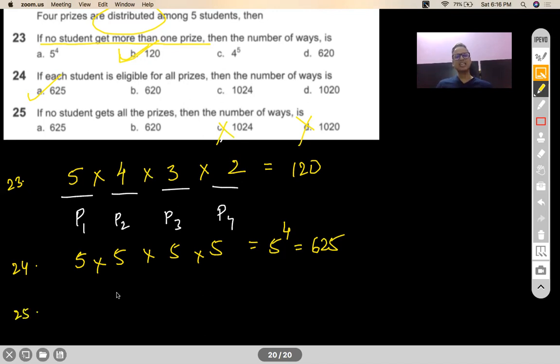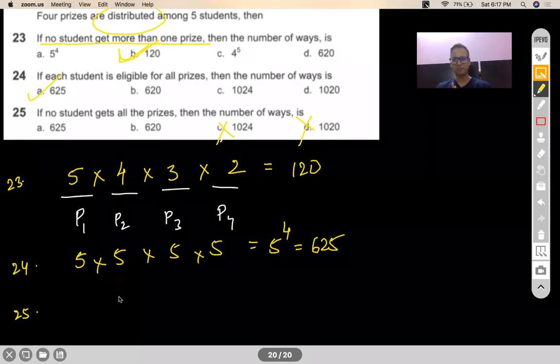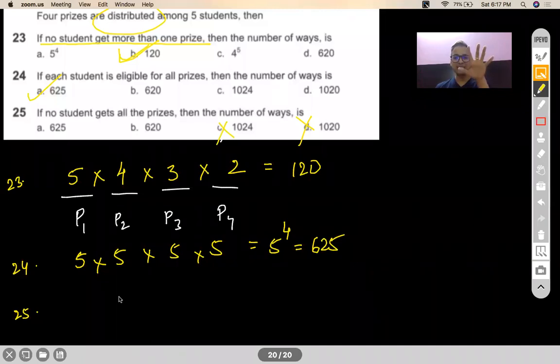See, if you have given all the prize to one guy, there can be 5 such cases. Let's say all the prize goes to student number 1, or all the prize goes to student number 2, or all the prize goes to student number 3, or all the prize goes to student number 4, or all the prize goes to student number 5. So there are 5 such cases where all the prize lands up in the bag of one of the students, which you don't want. Correct?